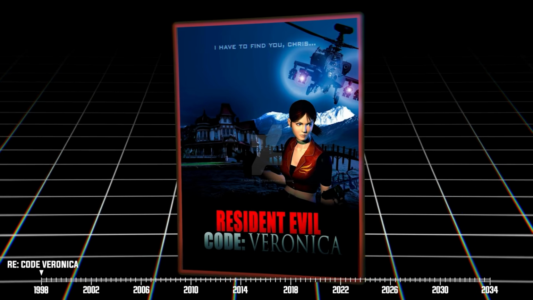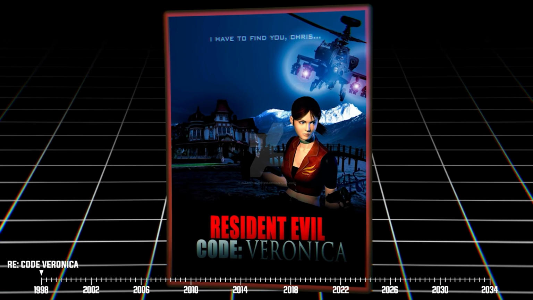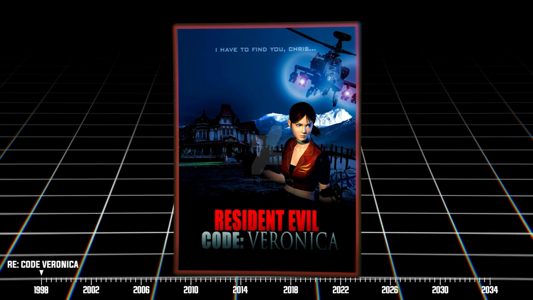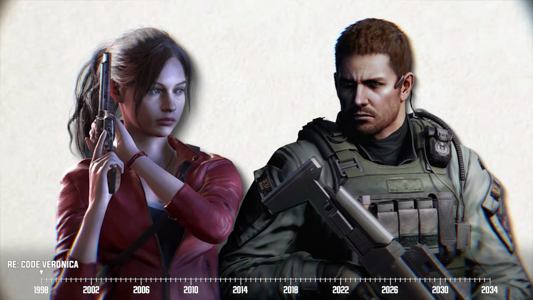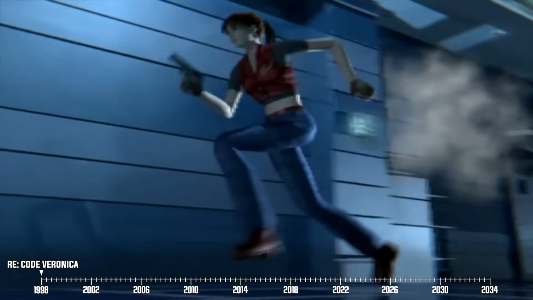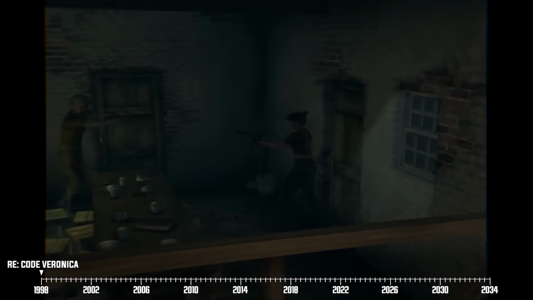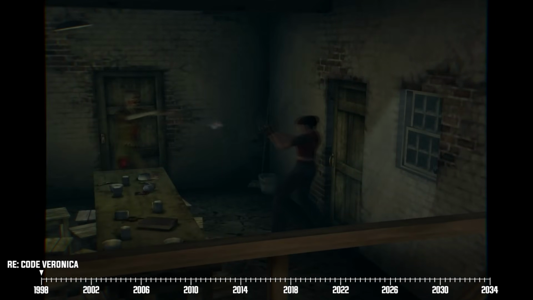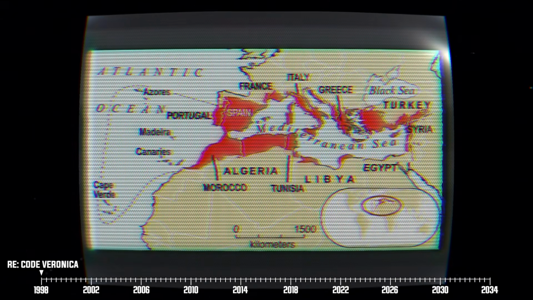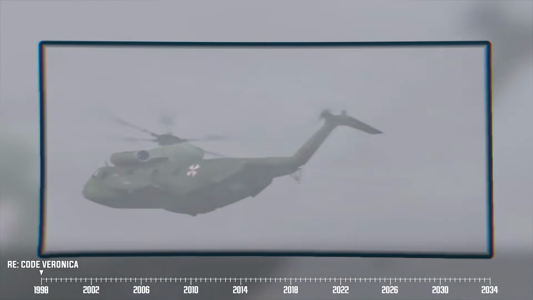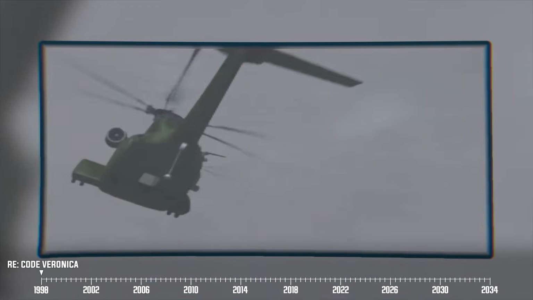Next up in Resident Evil's canon timeline is the now cult classic game entitled Resident Evil Code Veronica. This installment sees the return of both Claire and Chris Redfield, as the two siblings go on a journey looking for each other. Resident Evil Code Veronica also replaces the franchise's main setting up until this point, moving the story's location to the Mediterranean instead of the American Midwest. Its tale begins a couple of months after the conclusion of Resident Evil 3.